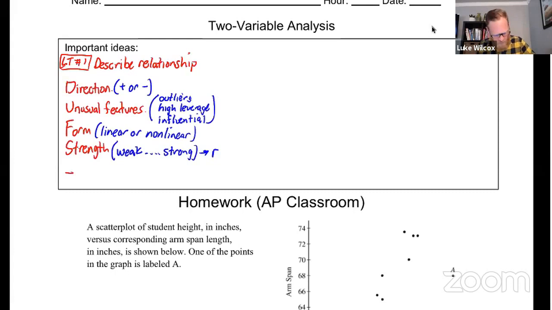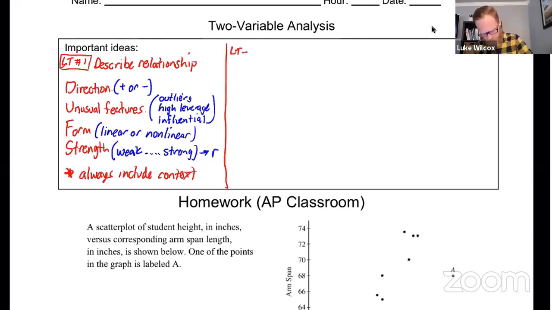And then the final thing I want to just make note of here is that you're going to want to address DUFs, but you got to always include context. All right, that takes care of learning target number 1.